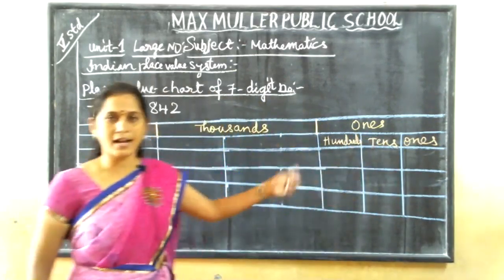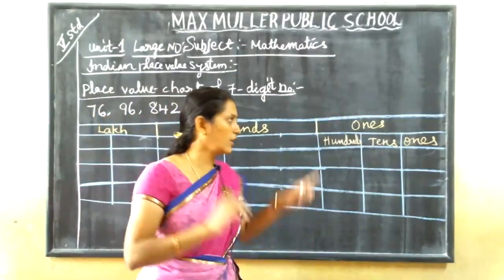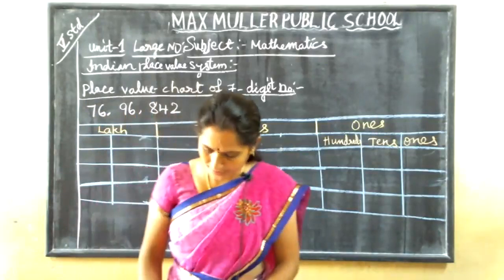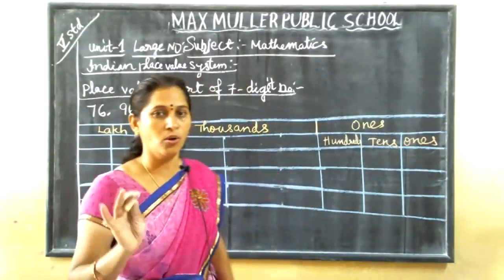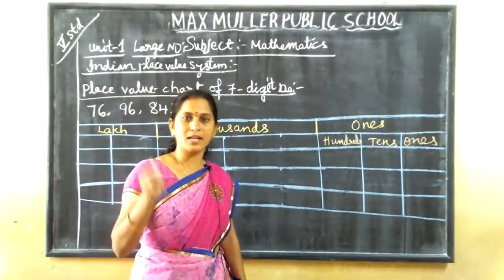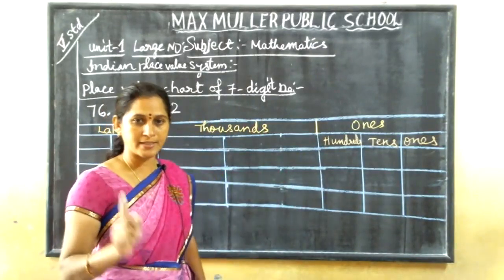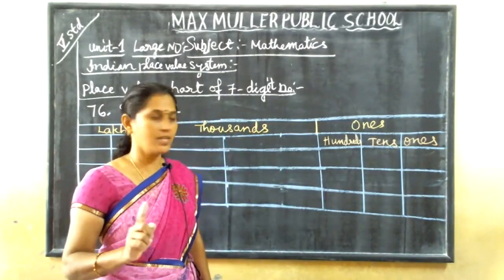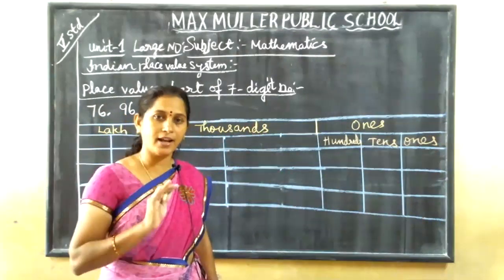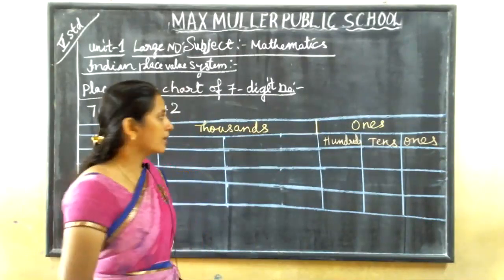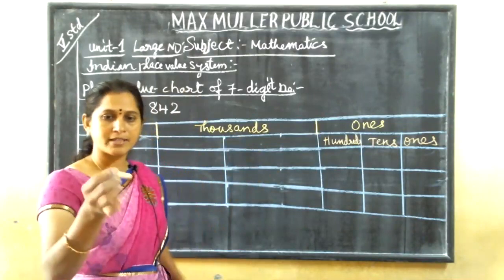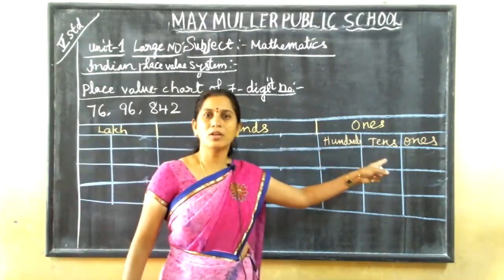Ones, tens, hundreds. Madam has used different colors of chalk piece, so we will also write different colors of pencil. No. How I have written in the classwork, the same only you should follow: pencil, pen and scale. That's all. Don't want any other color. Only for understanding purpose I am using different colors of chalk piece.